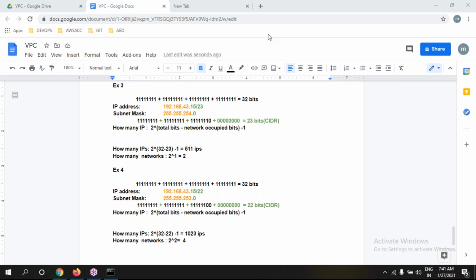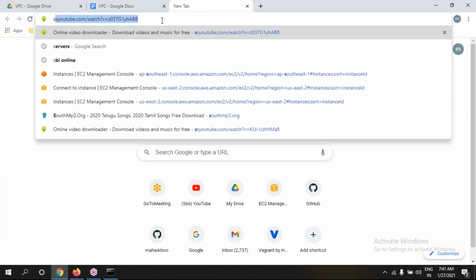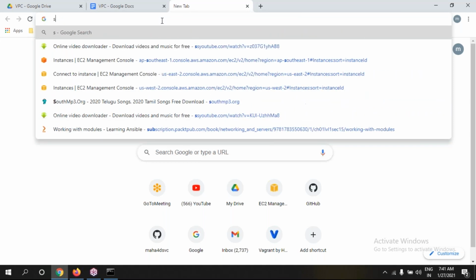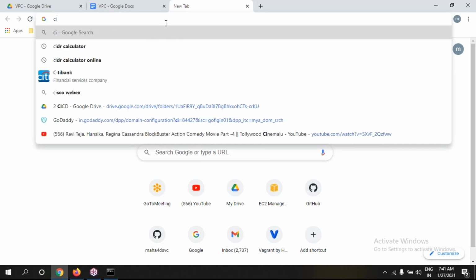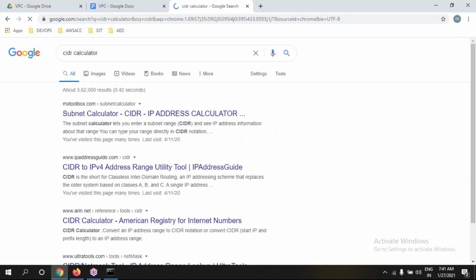Very clear. Got this? But let us cross-verify whether it is right or wrong. Let us do it in the online subnet calculator. Let us type CIDR calculator. Please wait.